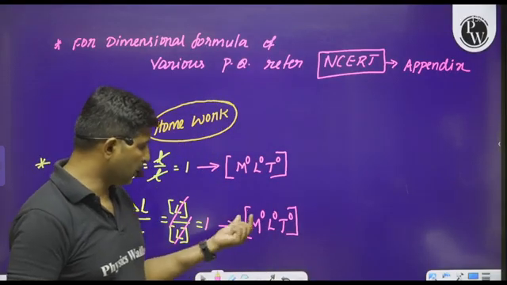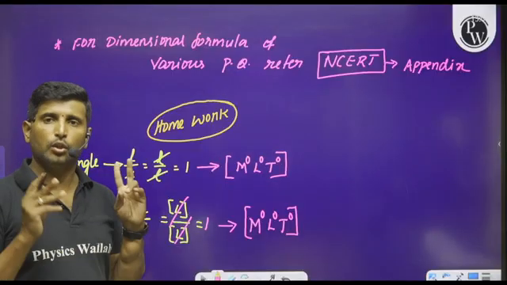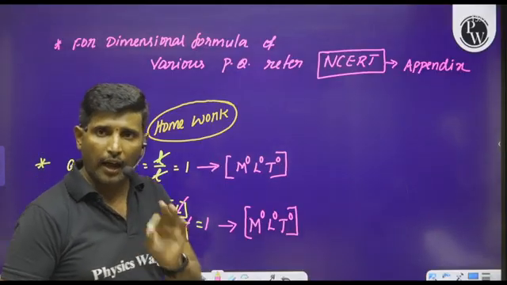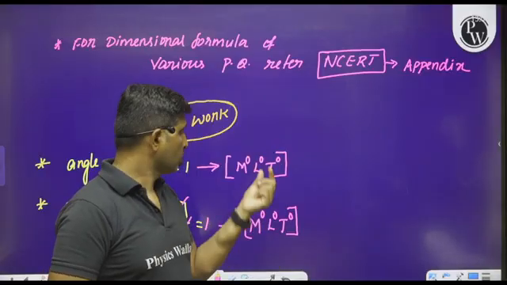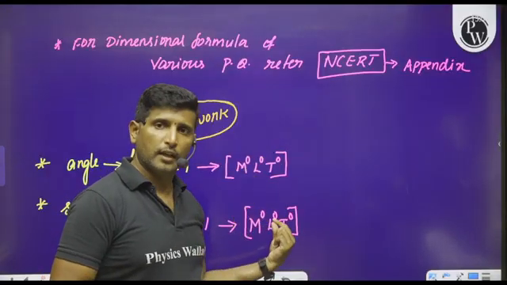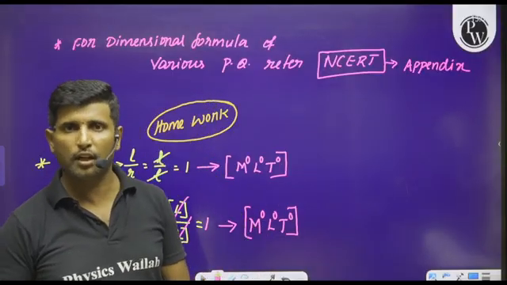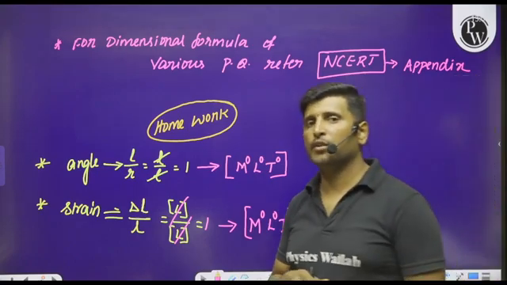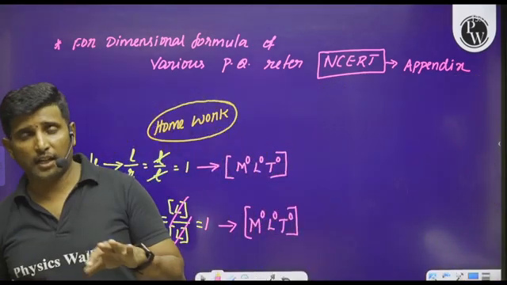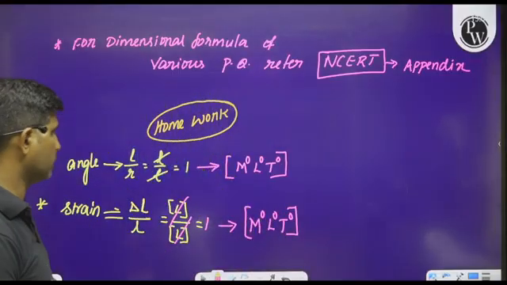What is the meaning of this? The strain and the angle are the two quantities which are having 0 dimensions in mass, 0 dimensions in length, and 0 dimensions in time. Okay, so like that we have to understand about the dimensional formula and how to write the dimensional formula for various physical quantities.